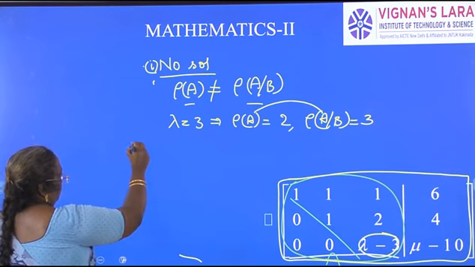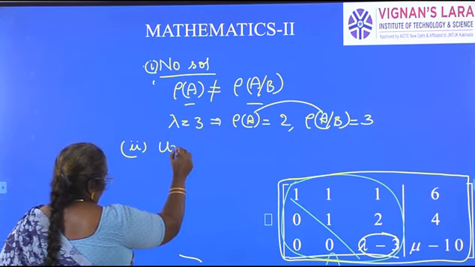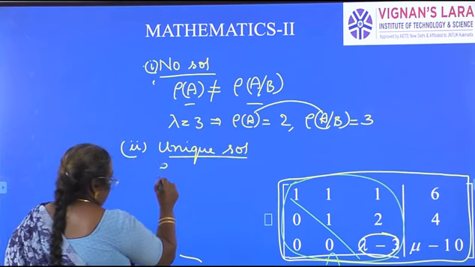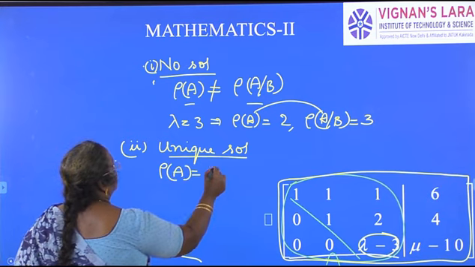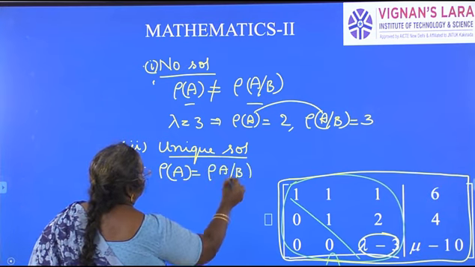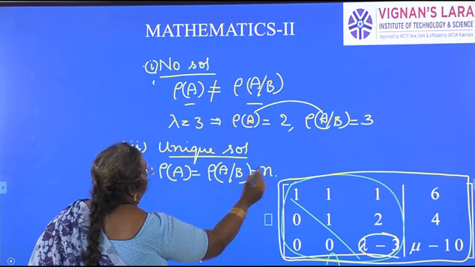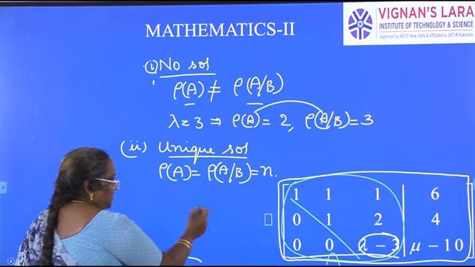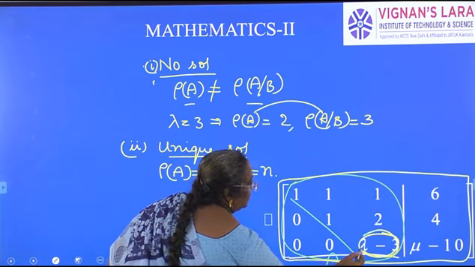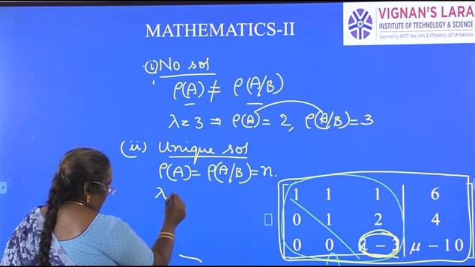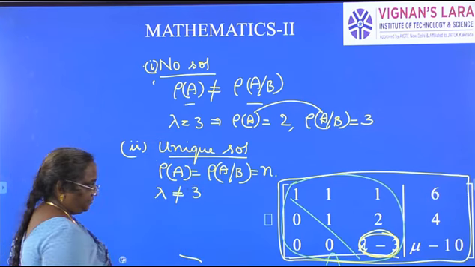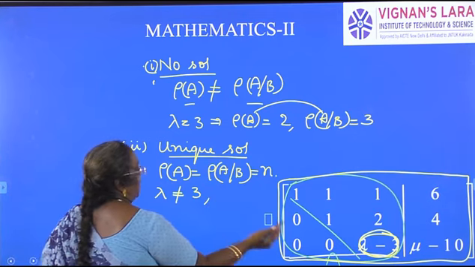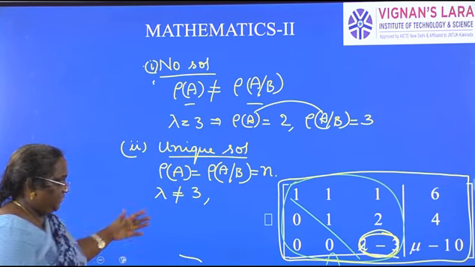Second, unique solution. When does it have a unique solution? Rank of A should be equal to rank of augmented matrix, which is equal to number of unknowns. Means rank of A should be 3. See, this element should not be 0. Means lambda is not equal to 3. And mu can be or cannot be equal to 10.